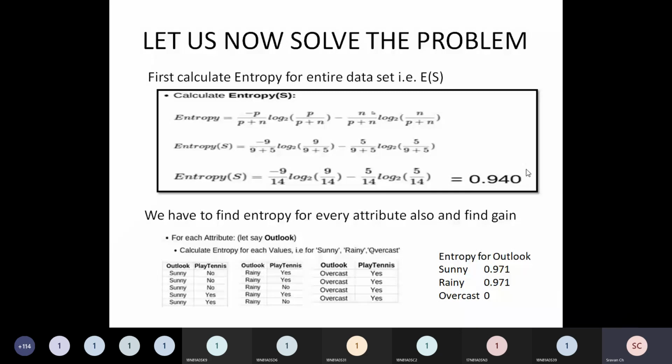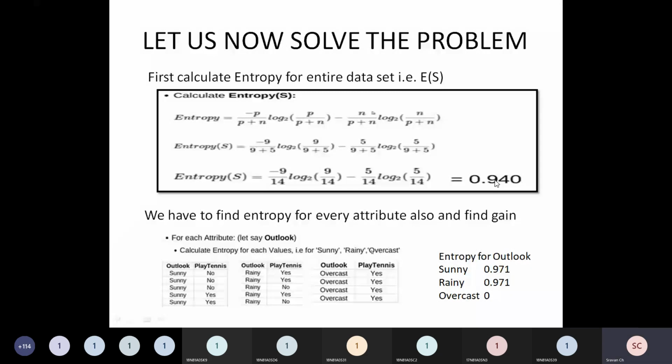I request each and every student to please note this. If you have a pen and paper in your hand, or somehow, please try to remember at least. What is the E of S value which we got? Entropy of the overall data set is 0.940.